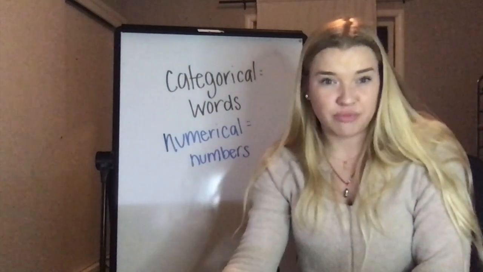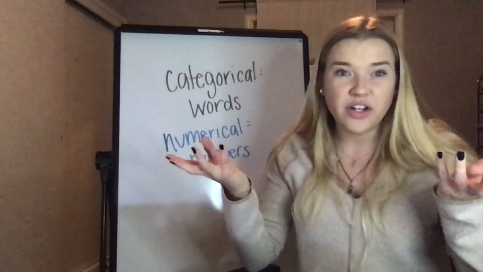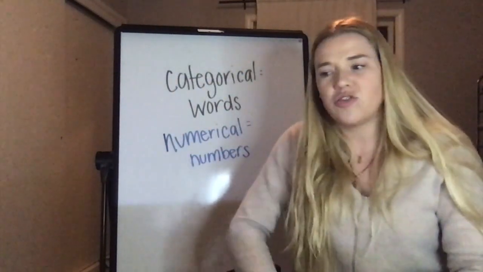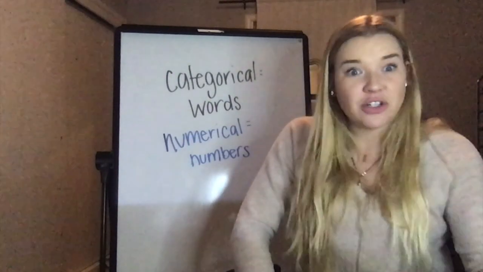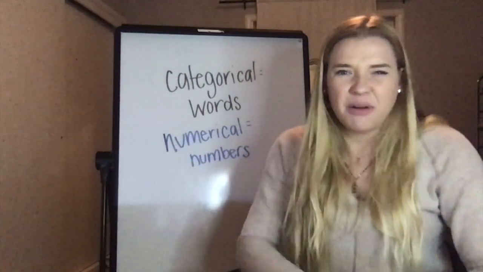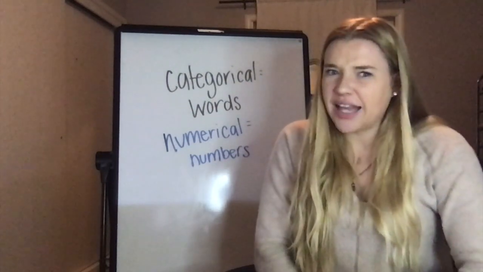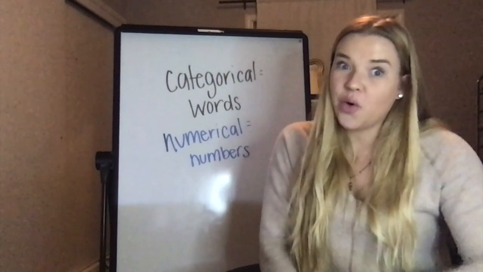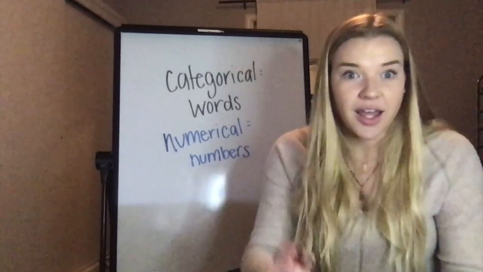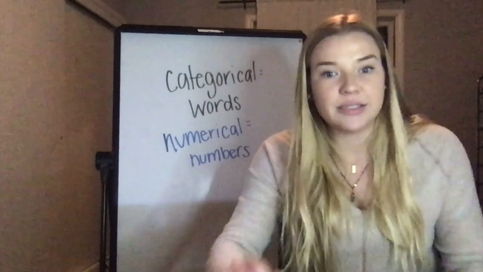The reason that that is important is because whether you have numerical data or categorical data depends on what you're going to use to find the average or that center of data. So we talked about mean, median, and mode, right? And I told you that mean is when you add all the numbers up and you divide, median is when you find the middle, and mode is what's happening the most. But if I'm talking about words, I can't add words together, can I? And I also can't line words up from least to greatest. So we'll talk about that a little bit later. Which one do you think would make the most sense for categorical data? All three different types, mean, median, and mode, have a time when they work best.